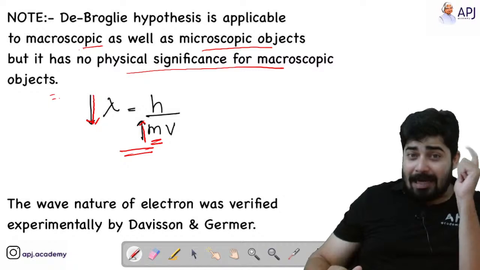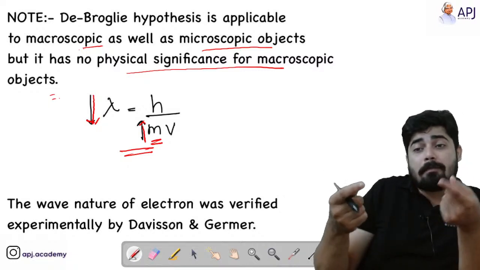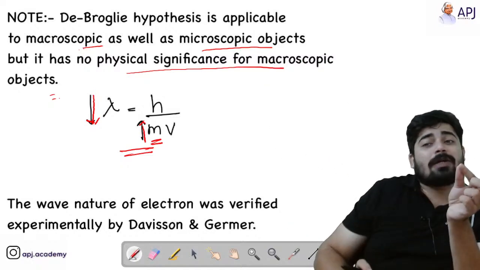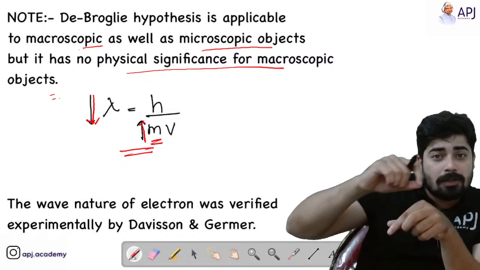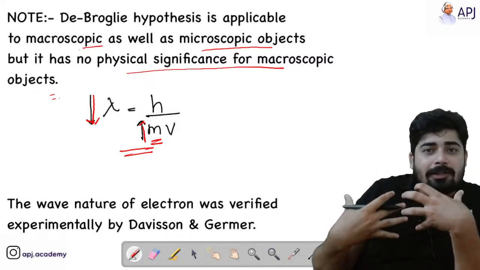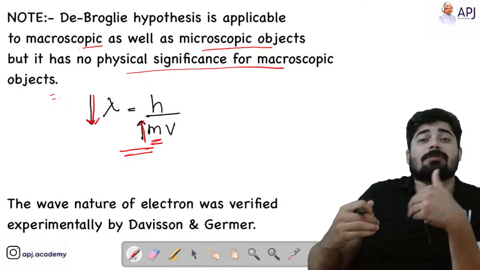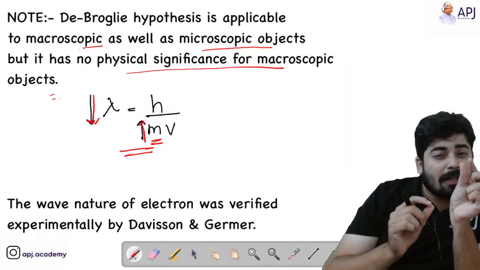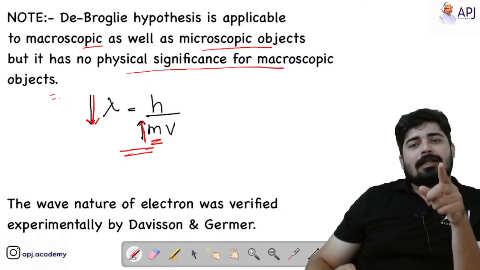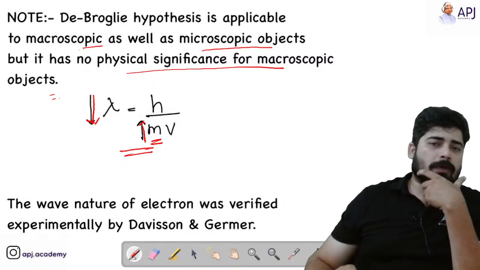But can you see that vibration? No. Because my mass is so high that the wavelength is so small, the wave nature of my body cannot be physically identified. So there is no physical significance when you consider a macroscopic object.